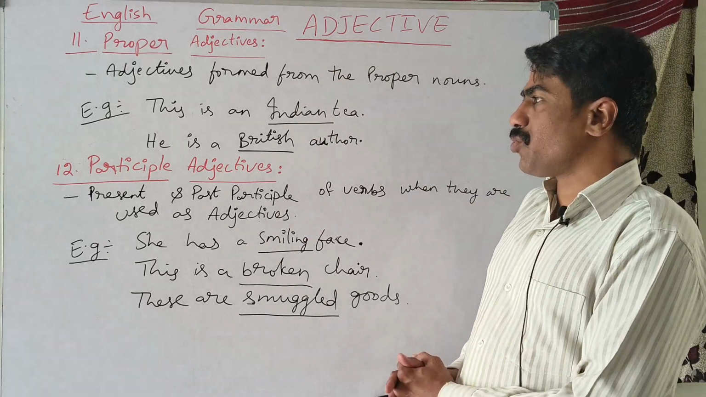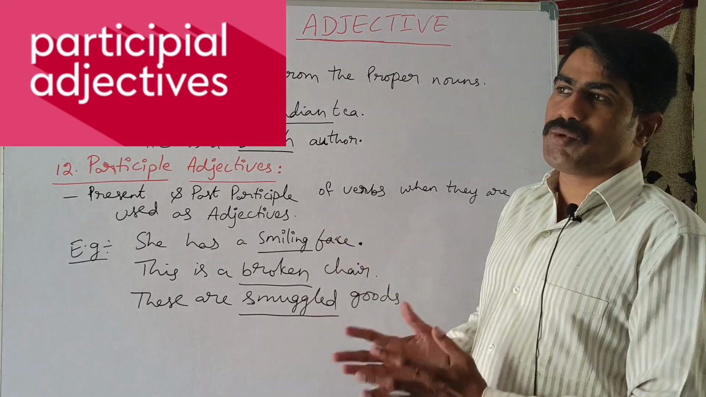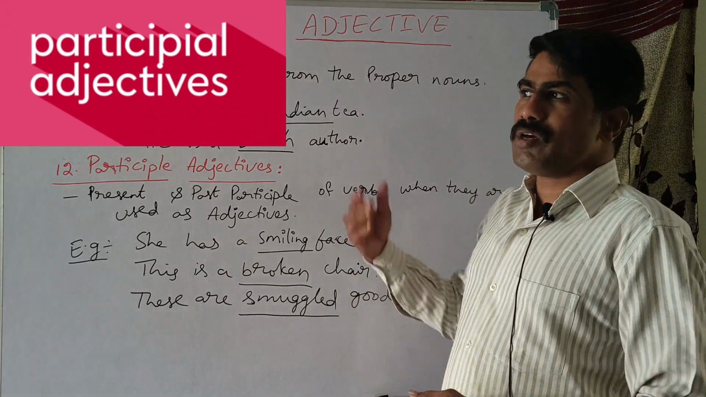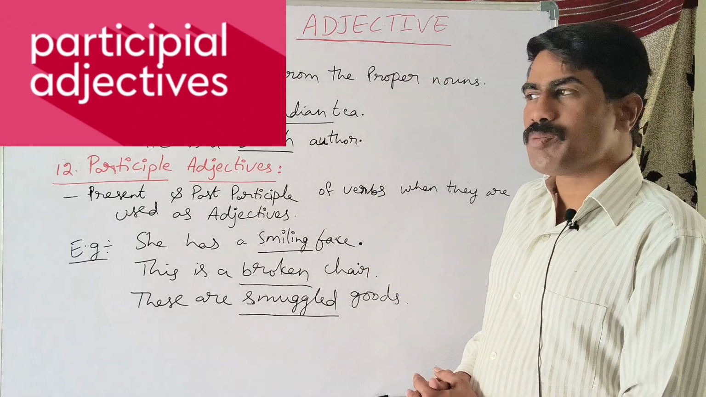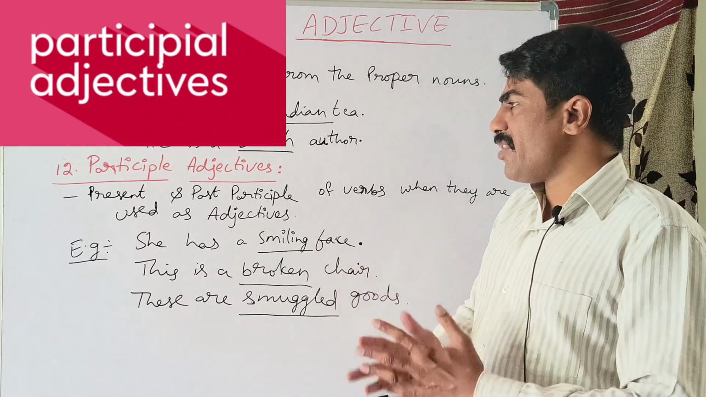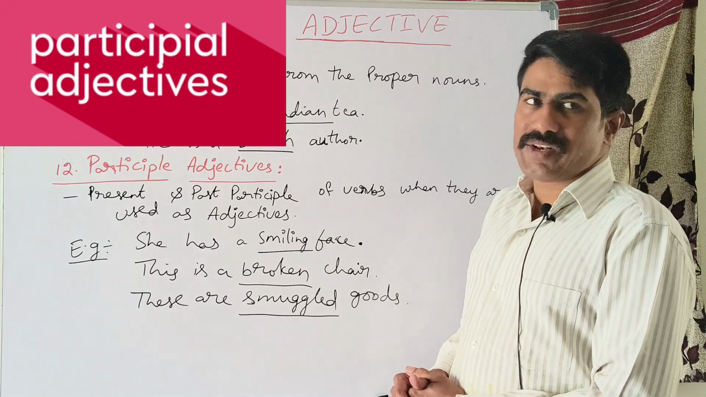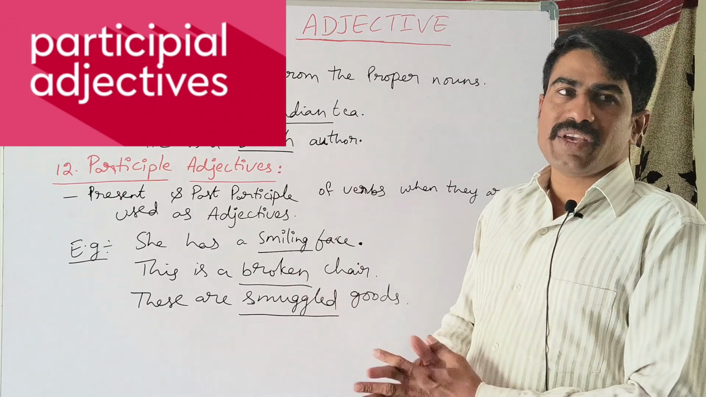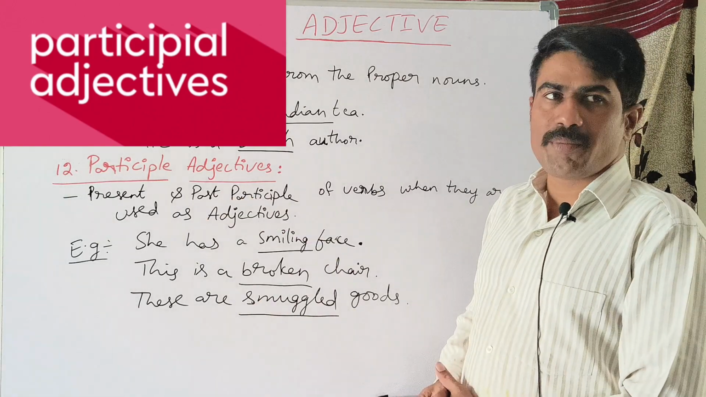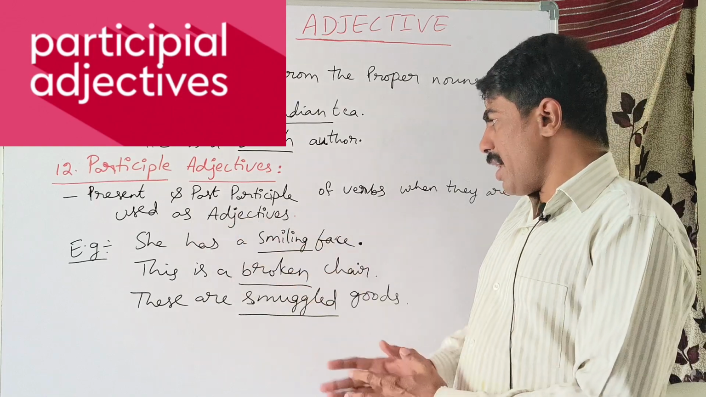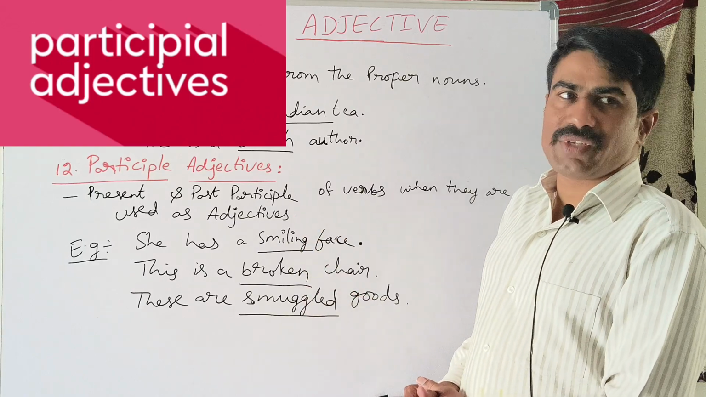So the next one and the last one is participle adjectives. We have heard about the present participle and the past participle before. When we use the present participle and the past participle of verbs as adjectives, we call them participle adjectives. Generally we have ing forms and ed forms to be used in this way. If you just look at the examples, you will understand this. She has a smiling face. What kind of face is it? Smiling. Smiling is a present participle.